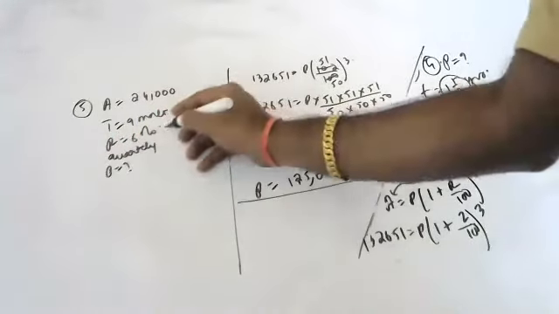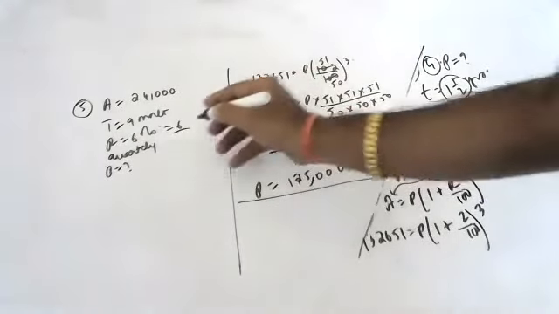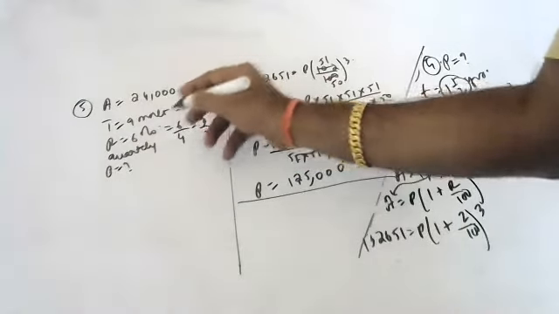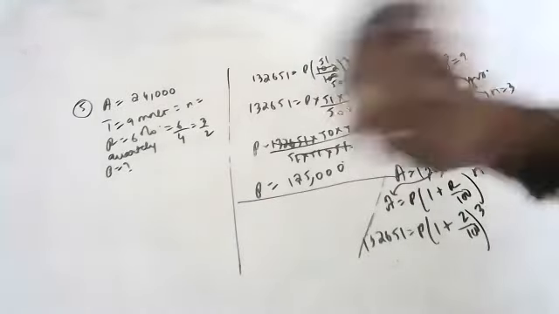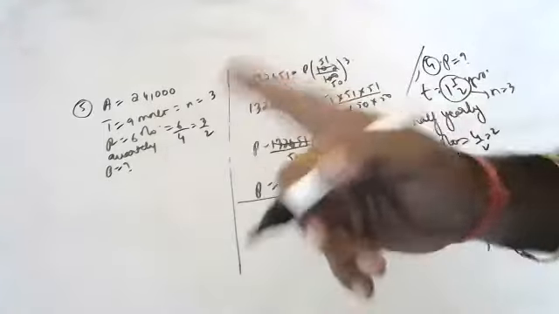Quarterly means 6 by what will you do? 6 by how many quarters will be there in 1 year? Sir, 6 by 4 quarters, so 3 by 2. Okay. And how many quarters will make 9 months? Sir, 3. One quarter is 3 months, so 3 quarters make 9 months.